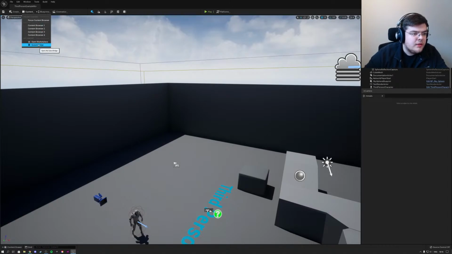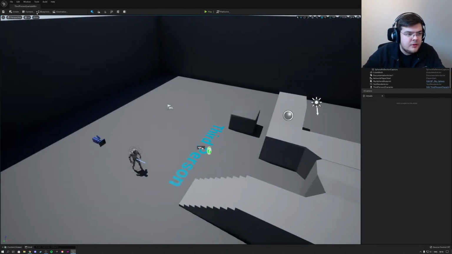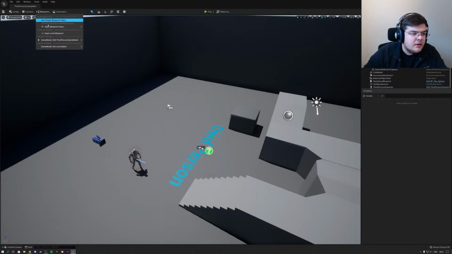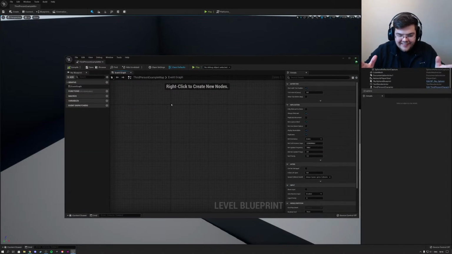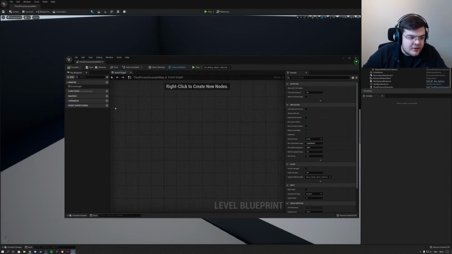We have the content browser. Okay, Quixel Bridge, that's what they were talking about. So you can actually use Quixel straight away to get materials inside of Unreal. That's good. Here we got blueprints. So here we have access to opening the level blueprint, for instance. That's great. And oh wow, this looks beautiful. I can't wait till Unreal Engine actually gets released in 2022.